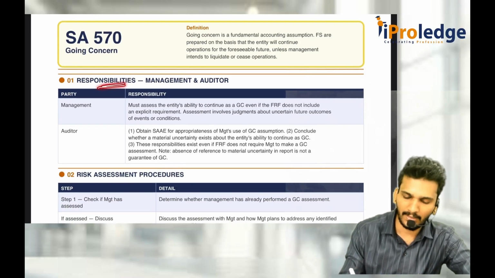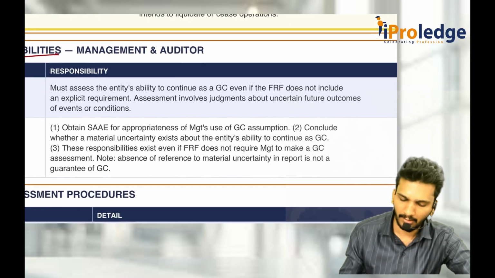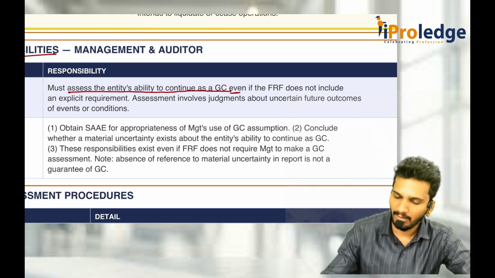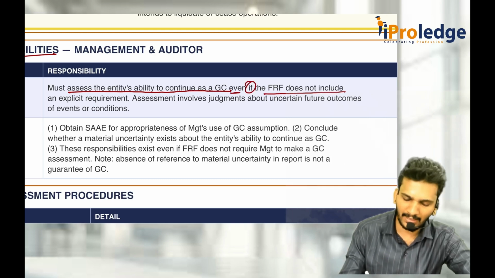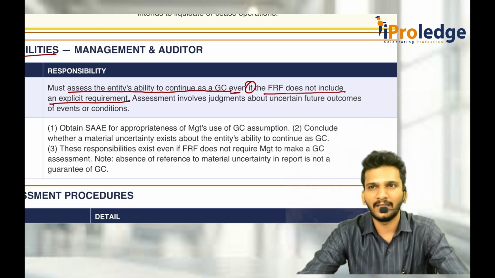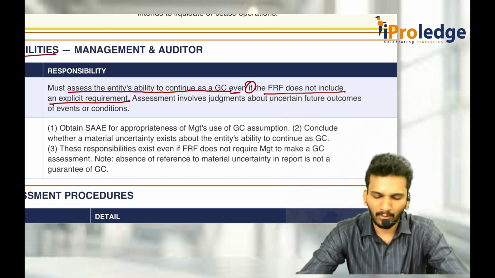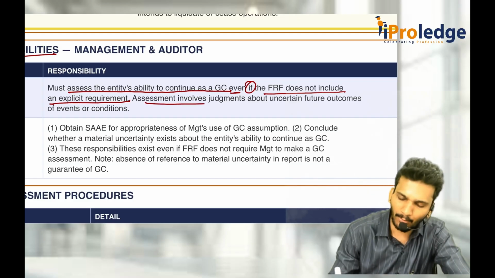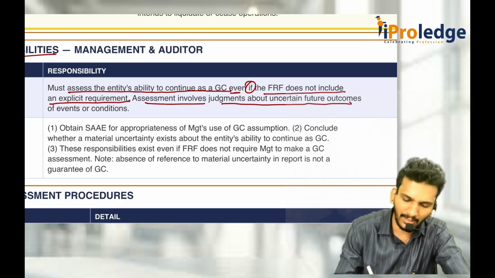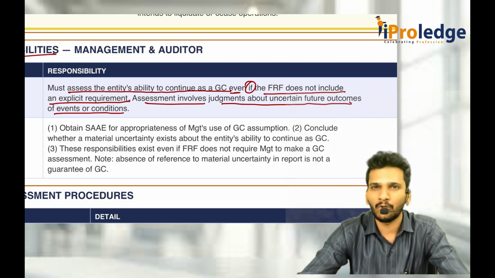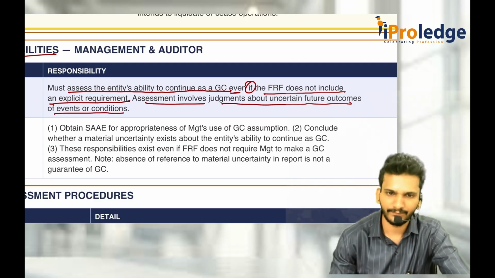So it is a responsibility. Whose responsibility is it? It is a management responsibility for assessing the entity's ability to continue as going concern. Even if the financial reporting framework does not include an explicit requirement, even if none of the Companies Act or anything is telling anything, even then you try to assess yourself whether you are a going concern or not. This assessment involves judgment about uncertain future outcomes or events or conditions, because we don't know what is going to come tomorrow. We just have to make some normal assumption.